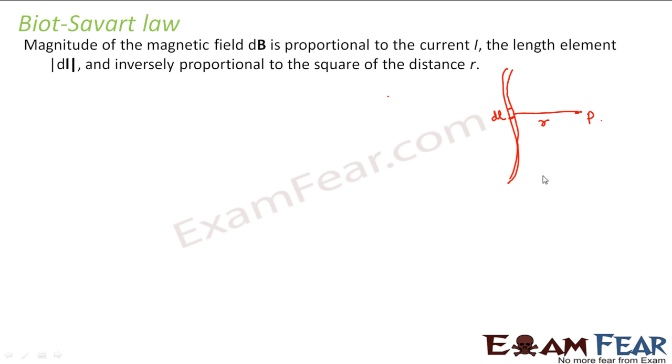So in this case, the small magnetic field dB which is produced at point P due to the small element dl will be proportional to the current I which is flowing through the conductor. It is also directly proportional to the length element, that is this small part of the conductor, and inversely proportional to the square of the distance of this point from the conductor.